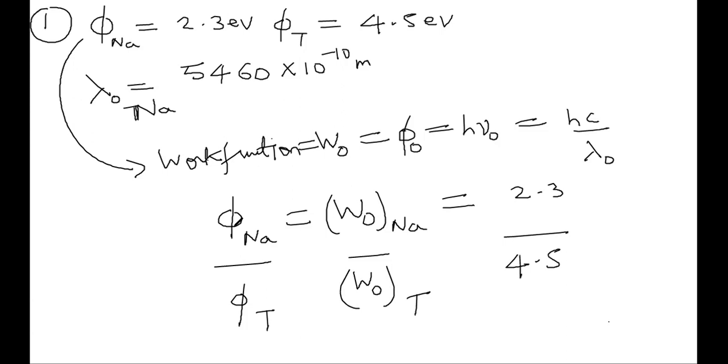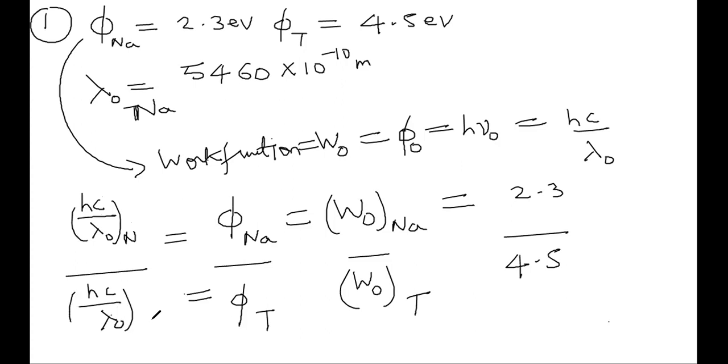But individually, the formula of work function is h c by lambda naught. So here it will be h c by lambda naught of sodium divided by h c by lambda naught of tungsten.